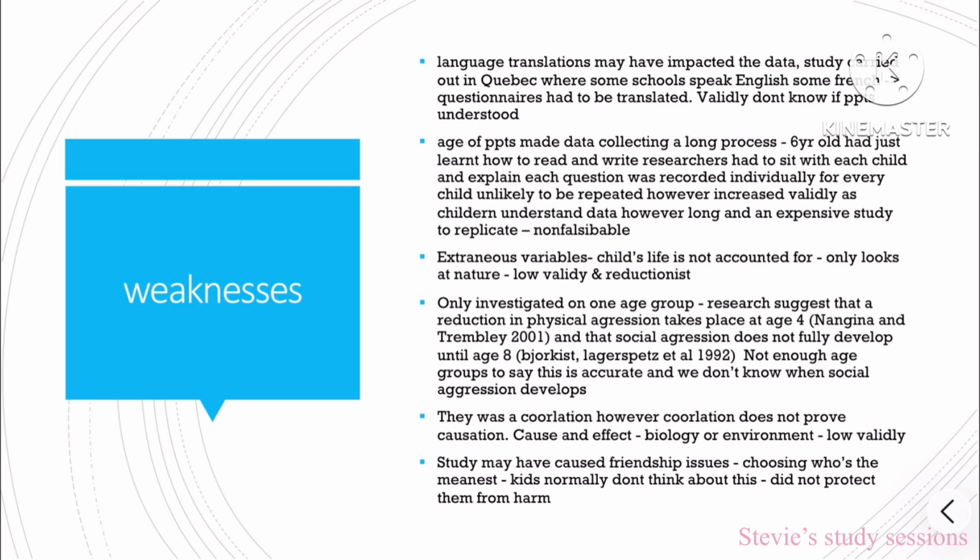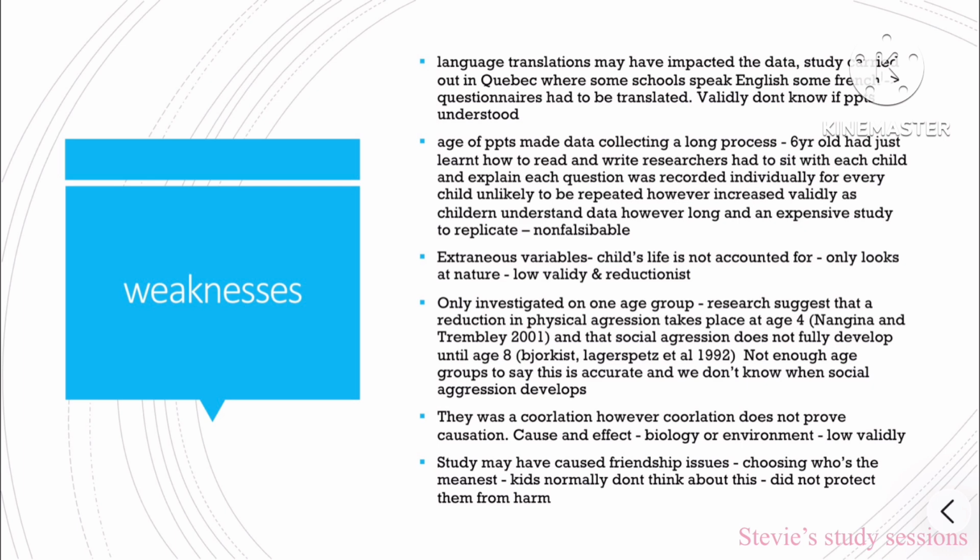The study was carried out in Quebec, where some schools speak French and some schools speak English. The questionnaires had to be translated. We don't know if the participants actually understood. This impacts validity. The age of participants made data collecting a long process. 6-year-olds had just learned how to read and write, and researchers had to sit with the children and explain each question and make sure that the data was recorded. Therefore it makes the study a very long and expensive process to partake in.